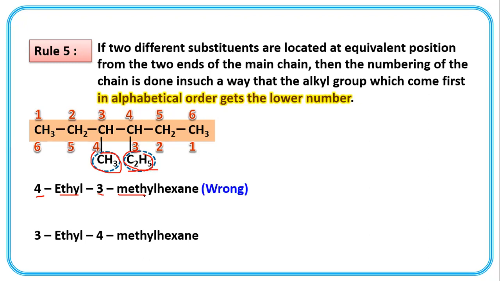So this is wrong because here the alkyl group which comes first in alphabetical order gets the lowest number. So ethyl E, methyl M. So ethyl should get the lower number. Ethyl should get the lower number. So this is correct.